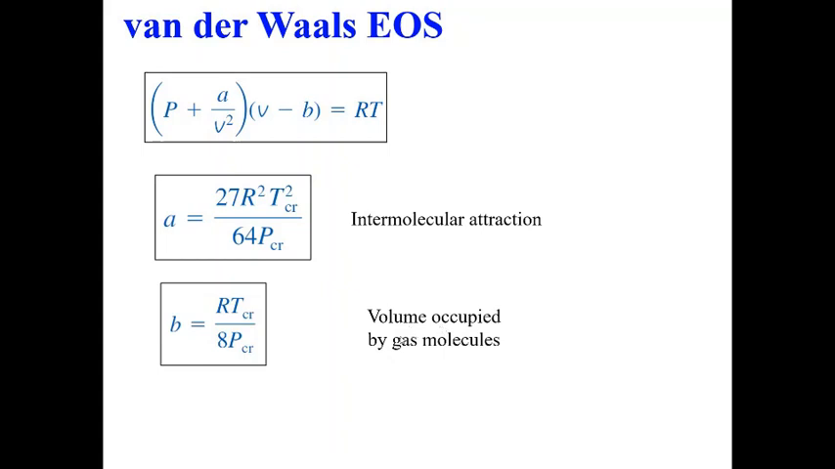And b represents the volume occupied by gas molecules, which is neglected in the ideal gas assumption. Now, if you look at this equation carefully, if a and b are 0, then this will reduce to the ideal gas equation, PV is equal to RT.